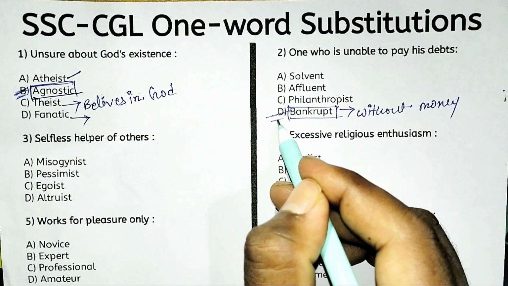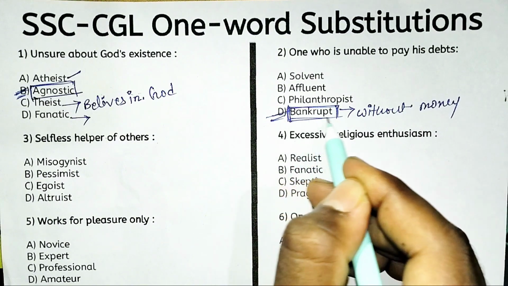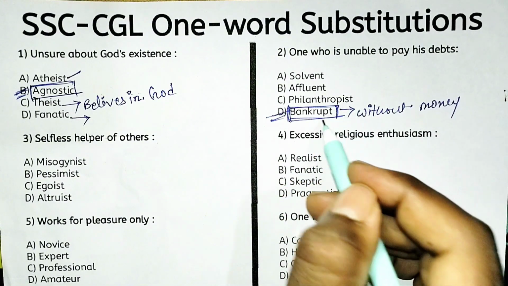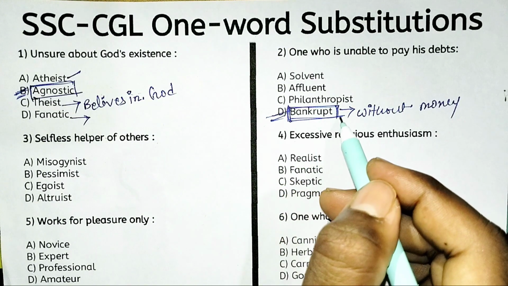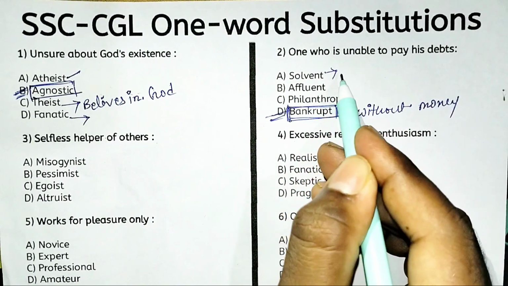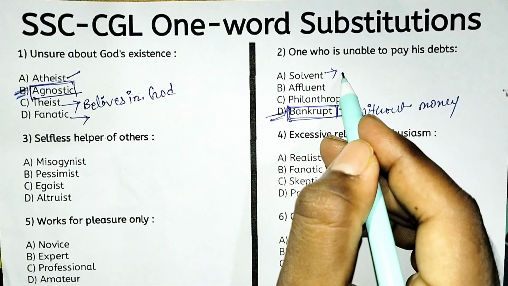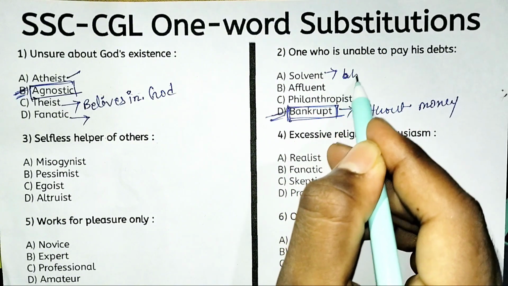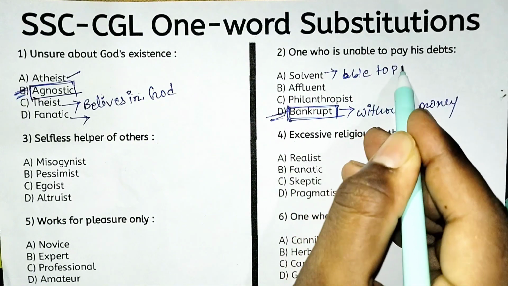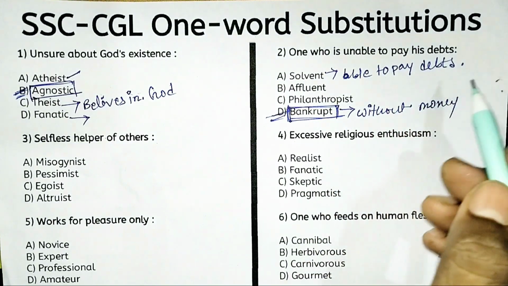So option D is the right one word substitution of one who is unable to pay his debts, that is bankrupt. Look at the other options. Option A, solvent means someone who is able to pay debts, that is solvent.